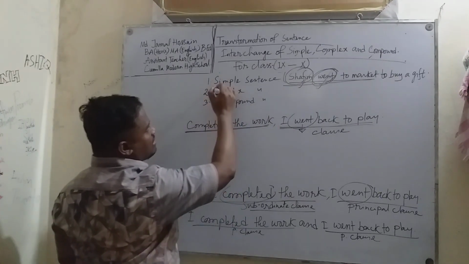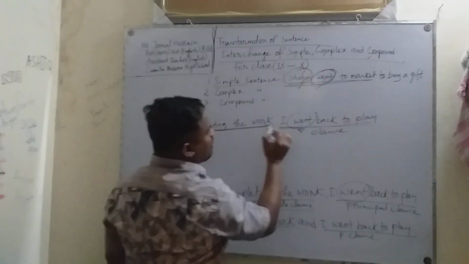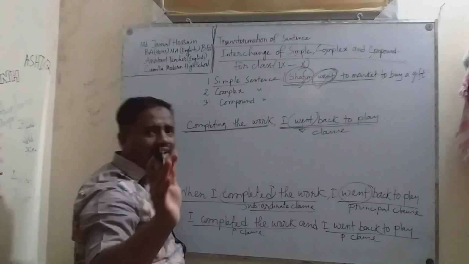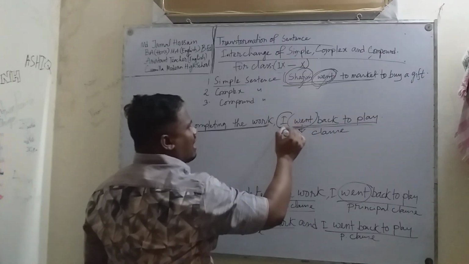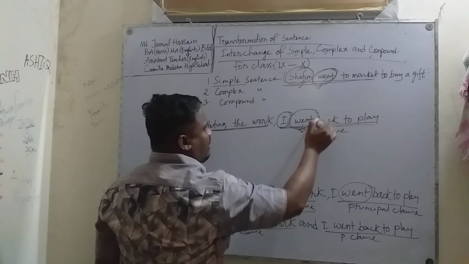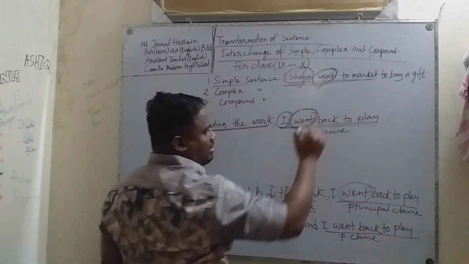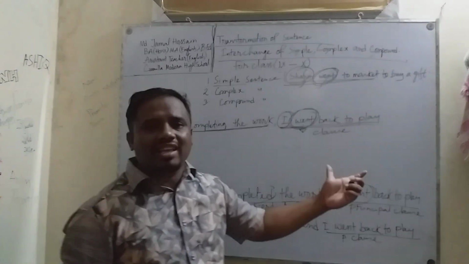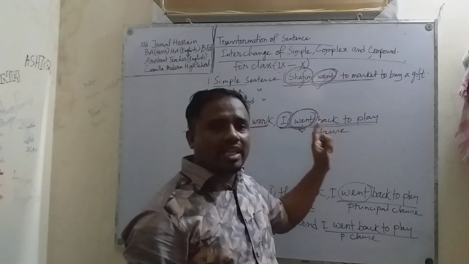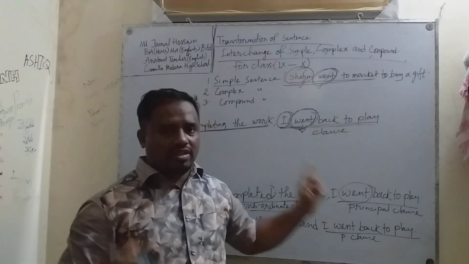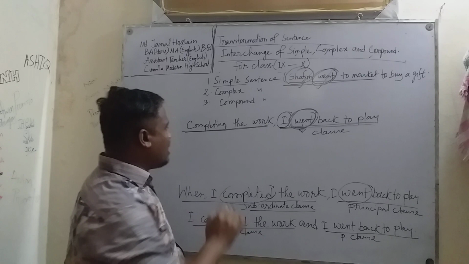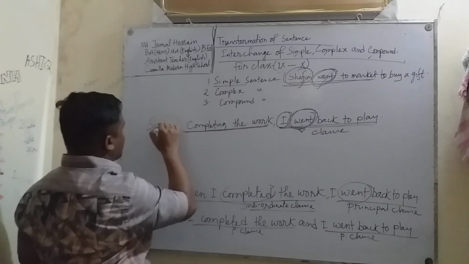I think you can also understand by completing the words: I went back to play. This is also a simple sentence because this sentence has only one subject and one finite verb, or this sentence has only a principal clause. That's why it's a simple sentence. Now we can name it a simple sentence.